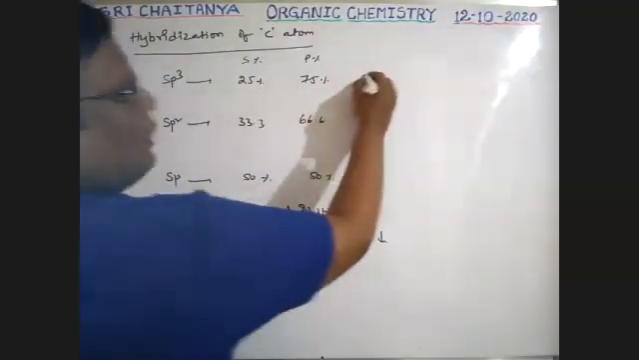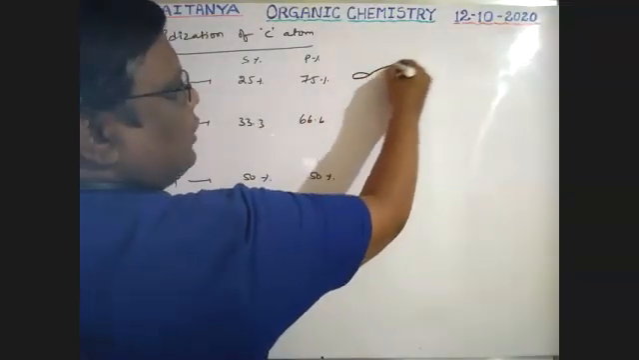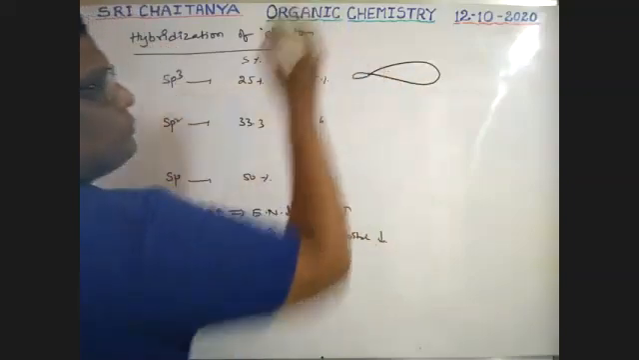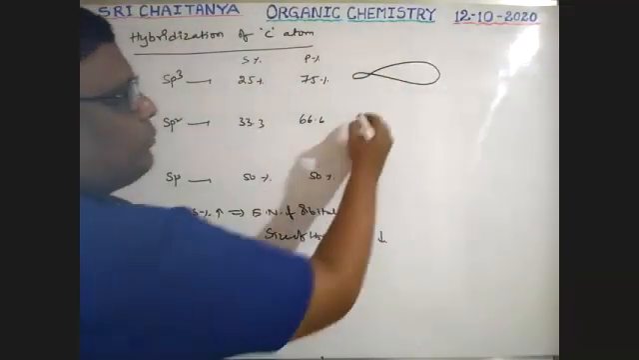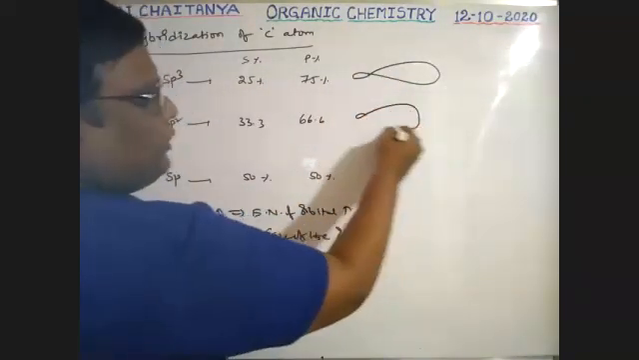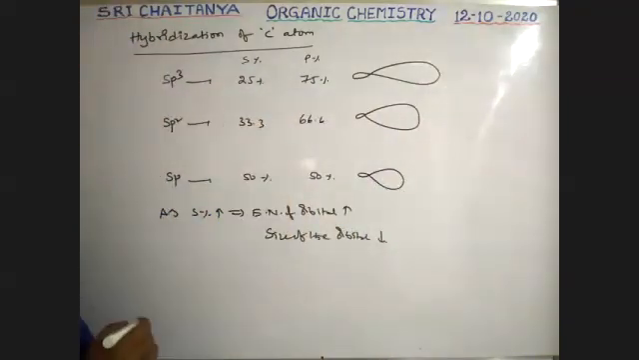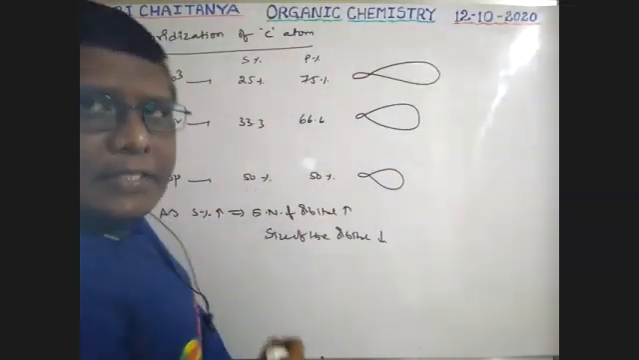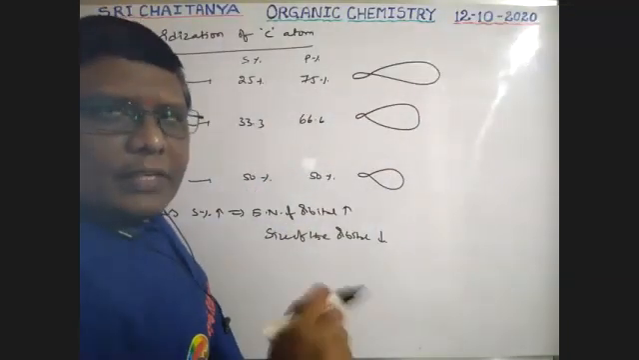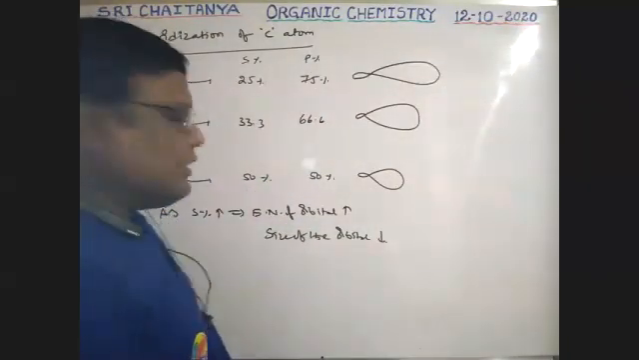See here, the sp3 hybrid orbital has one small lobe and one big lobe. It is the sp3 orbital, this is the sp2 orbital, and this is the sp orbital. So the size of the orbital decreases, but electronegativity increases.